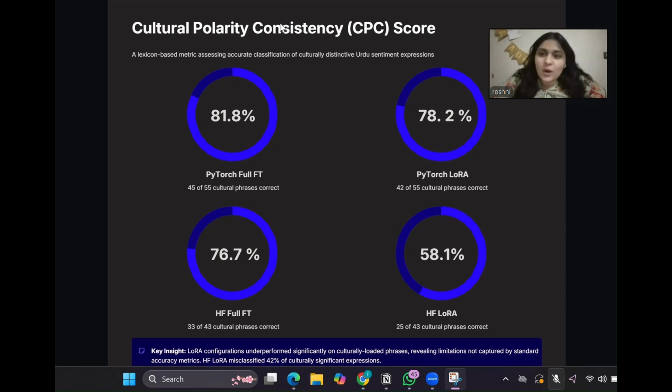This slide evaluates how well the models understand culturally specific Urdu expressions using the CPC score. PyTorch full fine-tuning performs best at 81.8%, followed closely by PyTorch LoRA at 78.2%. However, Hugging Face LoRA drops significantly to 58.1%, indicating difficulty in capturing cultural nuance. The key insight here is that LoRA models struggle more with culturally rich language, which is not always reflected in standard accuracy metrics.